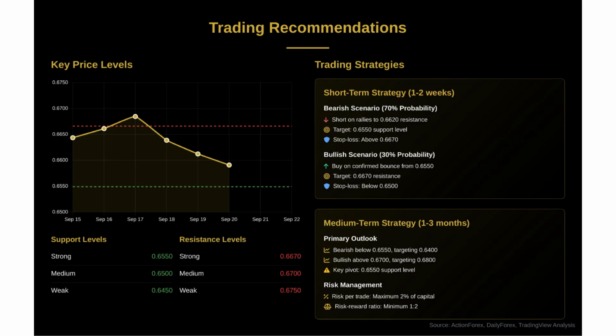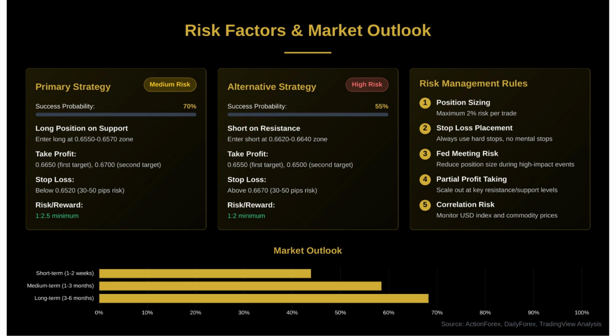We recommend a maximum 2% risk per trade with a minimum 1 to 2 risk-reward ratio. Let's discuss risk management and market outlook. We have three main strategies. A primary medium risk strategy with 70% success probability, focusing on long positions at support levels. An alternative high risk strategy with 55% success probability for shorting resistance, and comprehensive risk management rules.